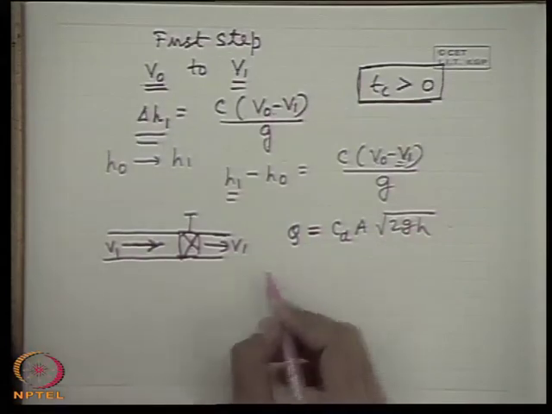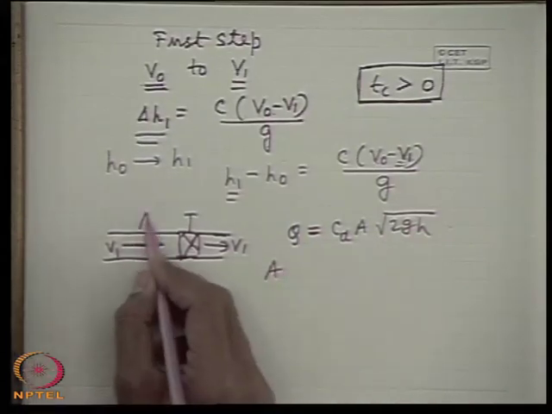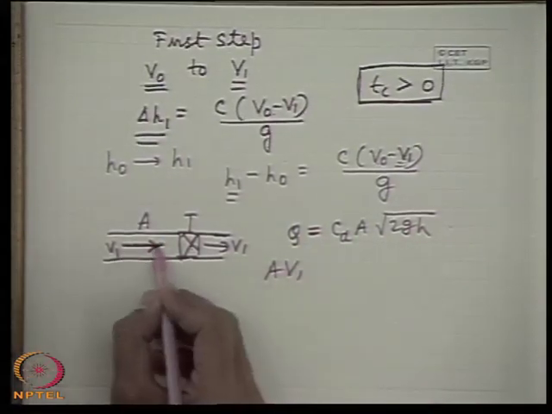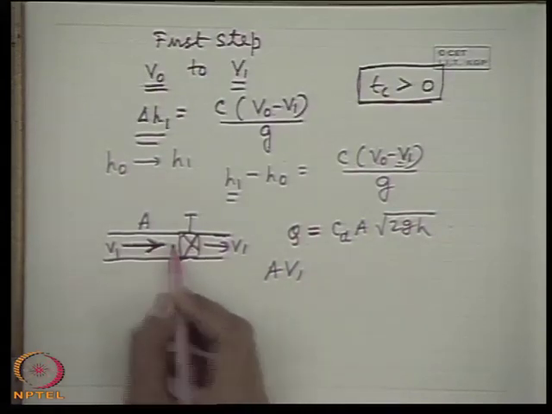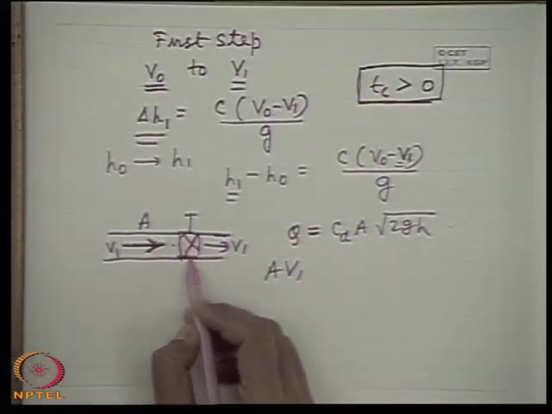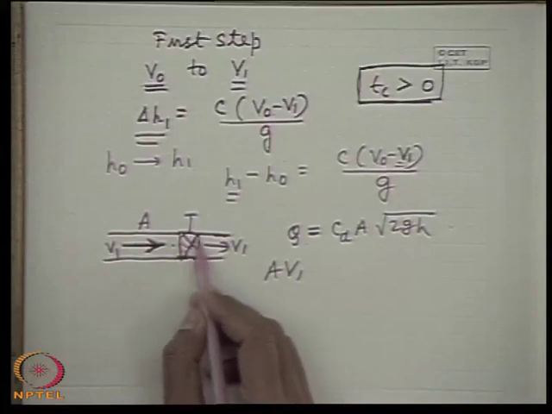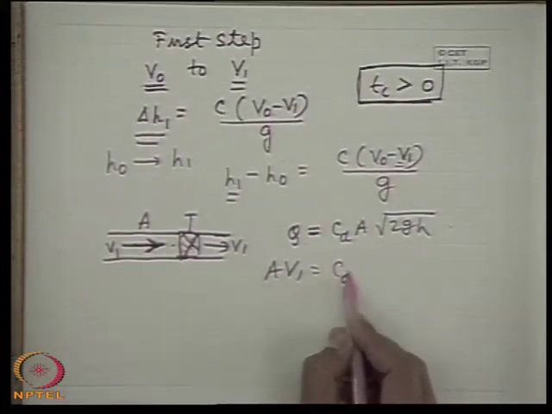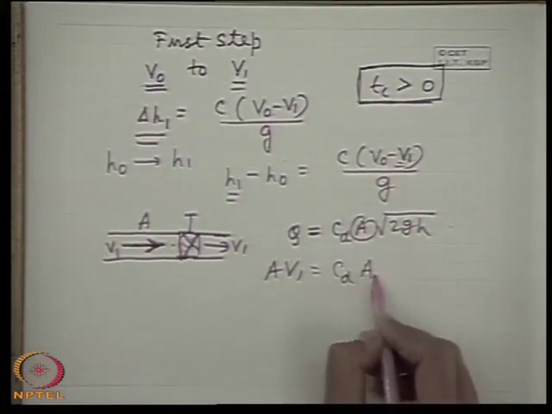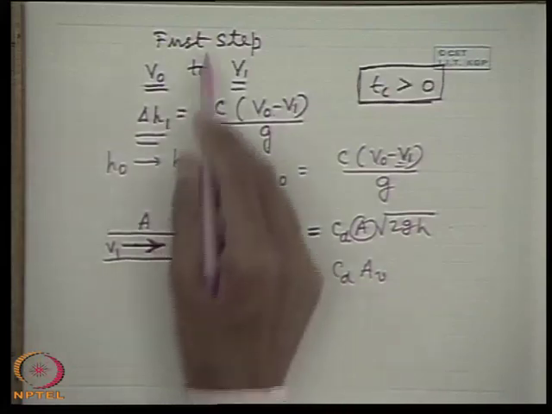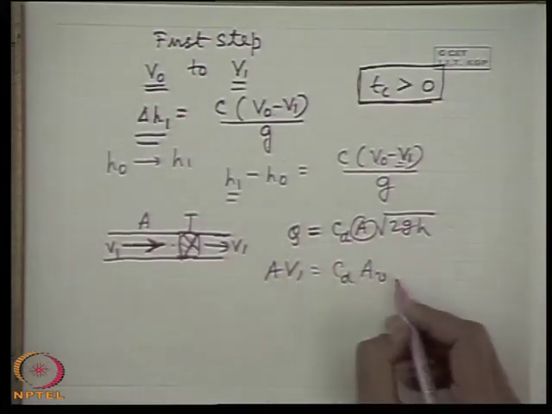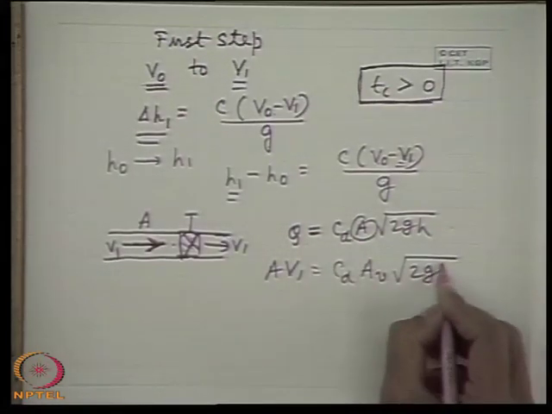So here Q can be written as the area of the pipe A into V1, which equals CD into the area of the orifice, that is the area of the valve opening after the first step when the valve is partially closed, into root over 2gH1.